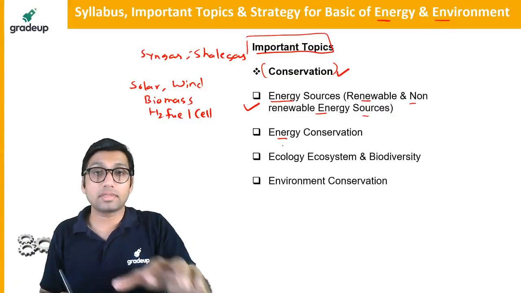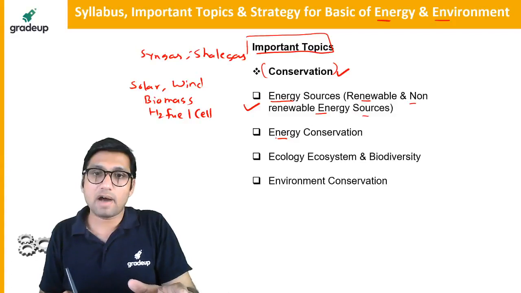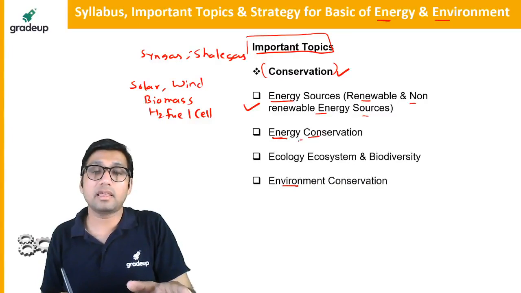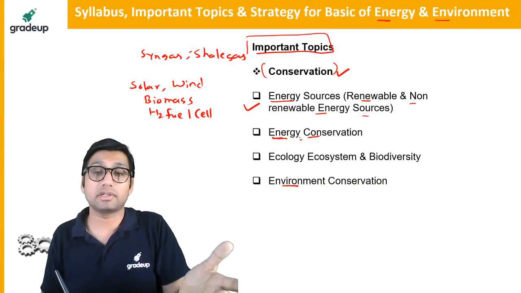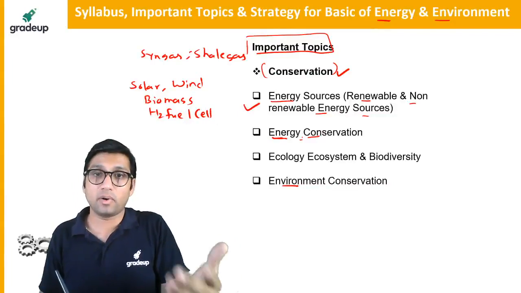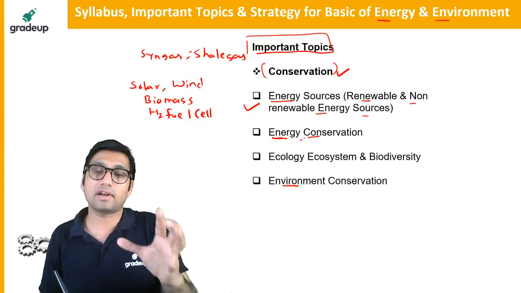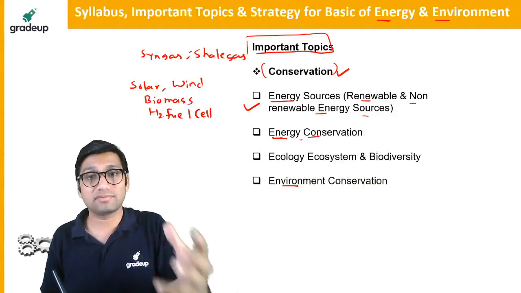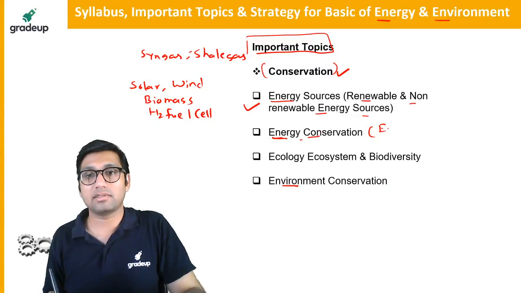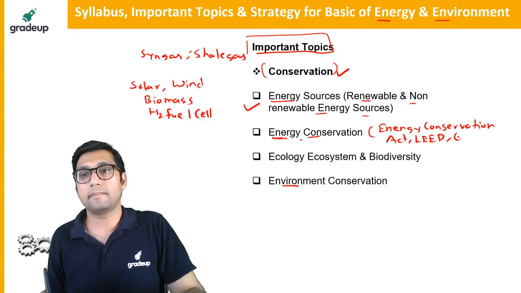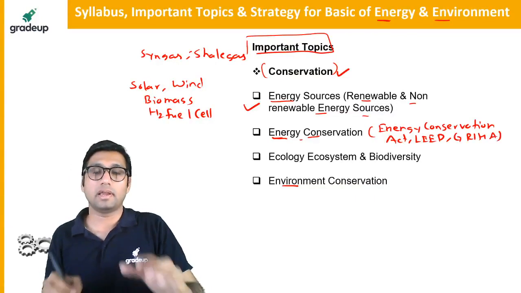Then, because the topic is conservation, you have to study both energy conservation and environment conservation. In energy conservation, we have to study different energy conservation methods adopted by the government for conserving energy. Energy basically means electricity. If we talk about energy, we are talking about electrical energy. So how can we conserve it? We will be studying the Energy Conservation Act, and LEED, Griha. These things are important here from energy conservation.